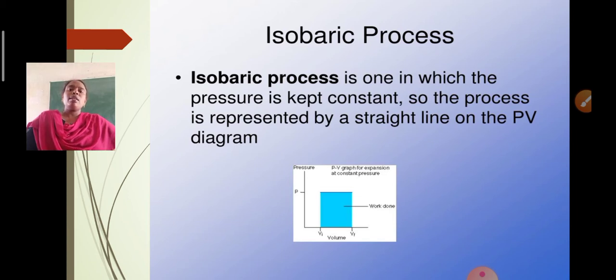For example, boiling water to steam, or the freezing of water to ice. In an isobaric process, a gas either expands or contracts to maintain this constant pressure. In the examples of boiling of water to steam or freezing of water to ice, the pressure remains constant.